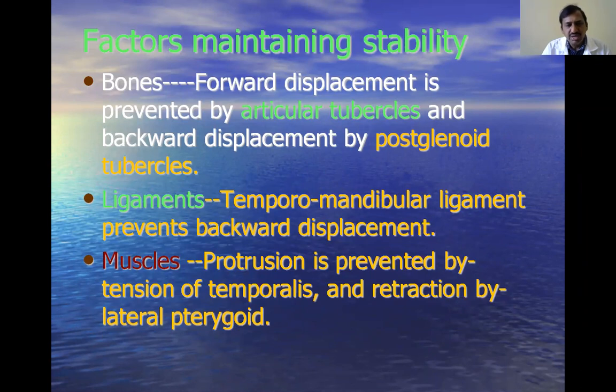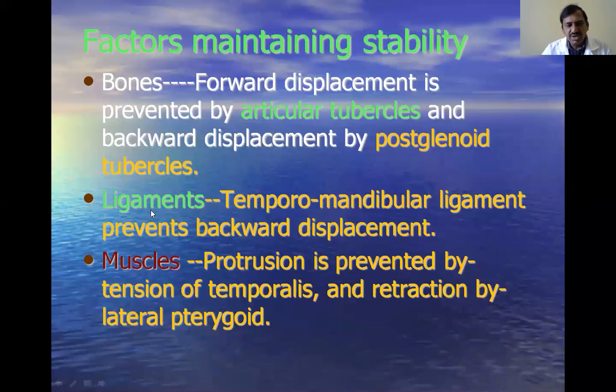Next, what are the factors maintaining the stability of the joint? That is very important. First take the bones, the ligaments, and the muscles; they provide stability to the joint. Any joint must be stabilized. Forward displacement is prevented by the articular tubercle, and backward displacement is prevented by the postglenoid tubercle. This is the articular tubercle and this is the postglenoid tubercle. These structures prevent anterior and posterior displacement of the joint.